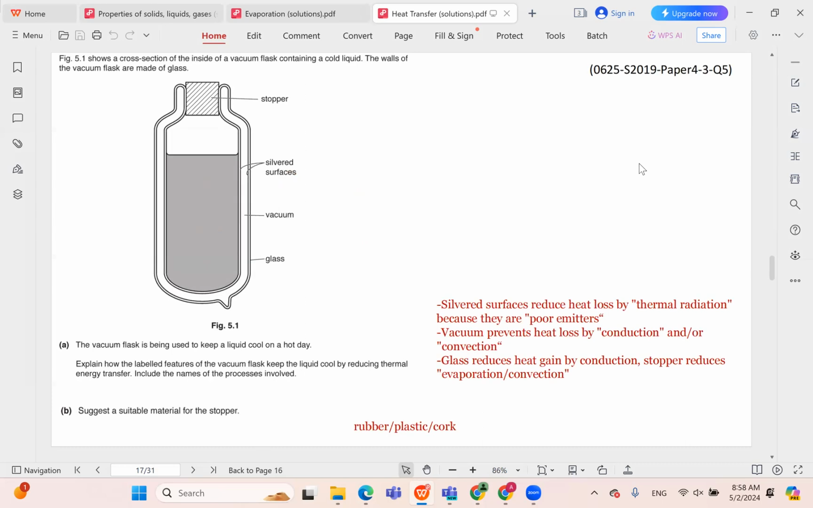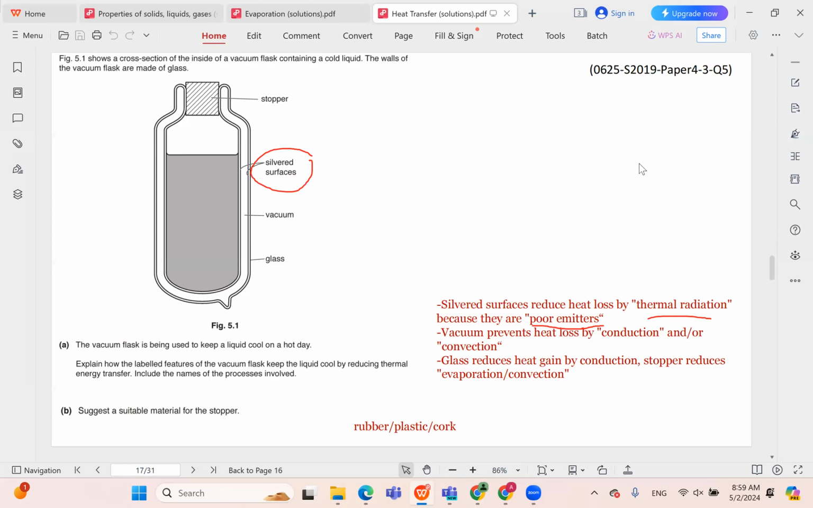So we have 4 labels, and we want to figure out what each label does to reduce the thermal energy transfer. Of course, anything that is silver has to do with radiation, because silver is a good reflector. It's a poor absorber. So silvered surfaces are going to reduce thermal radiation because they are poor emitters. Anything that is a poor absorber is also a poor emitter. The words that are in air quotes are keywords. They must be stated in the answer, of course. So you need to clearly state that they reduce radiation because they are poor emitters.